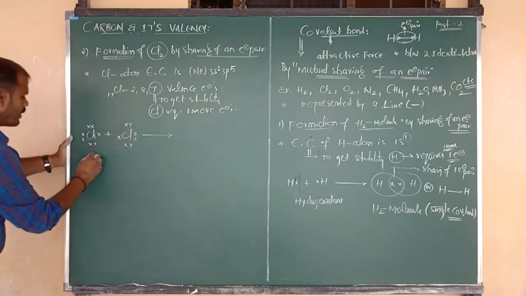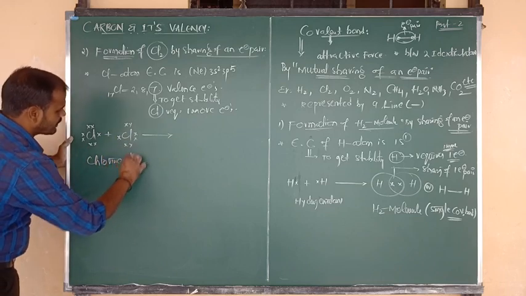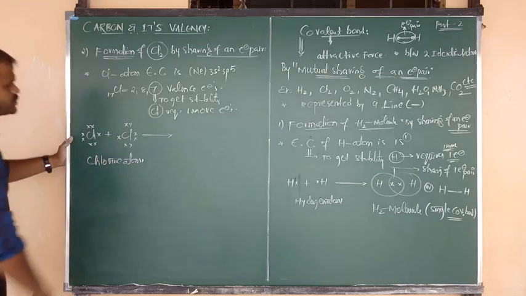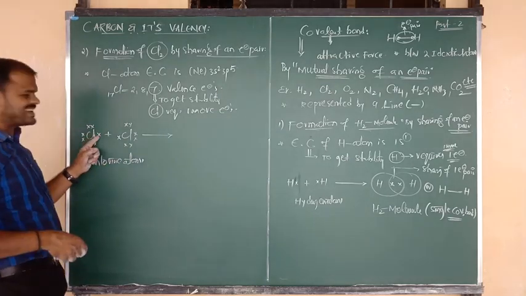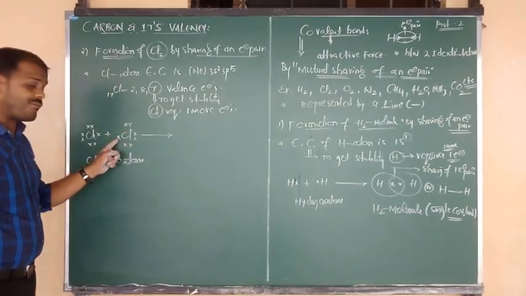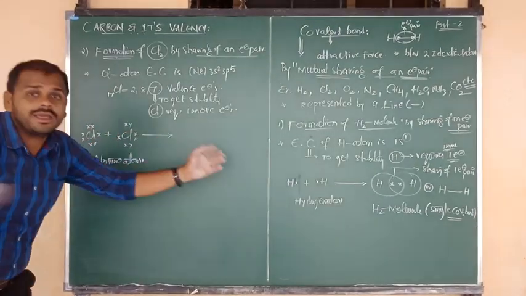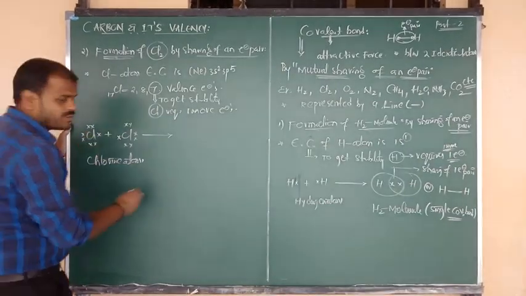Okay, here how many chlorine atoms are there? Yes, here I have taken 2 chlorine atoms. First chlorine contributes 1 electron, same concept like hydrogen. Second chlorine contributes 1 electron. Of course they are having 7 each, but they don't need to contribute all, just 1 electron here.